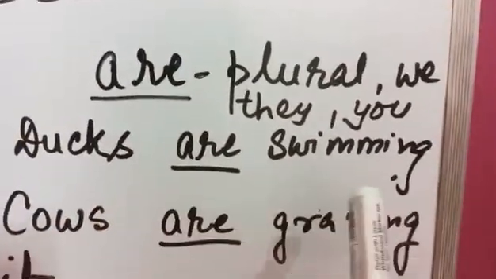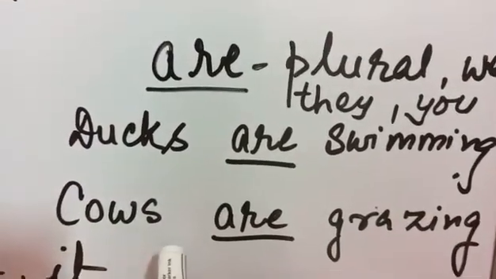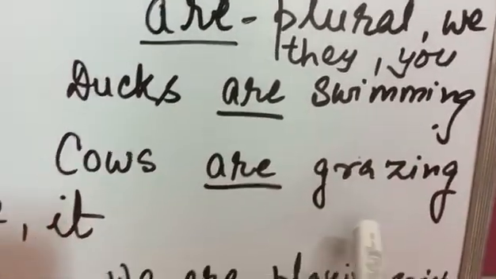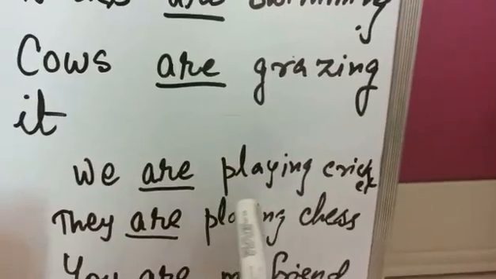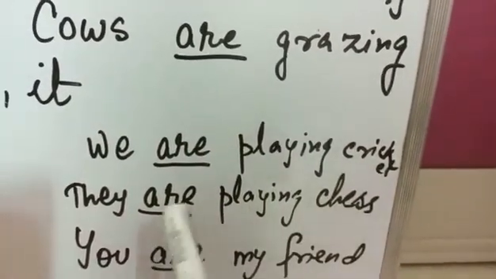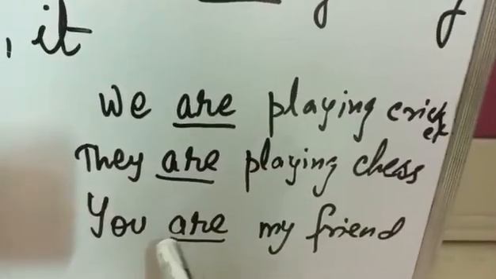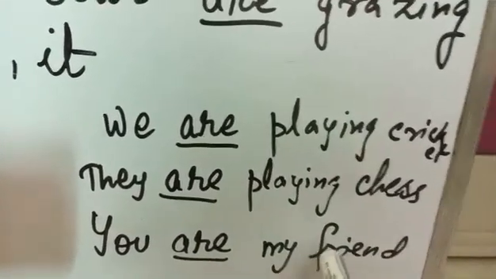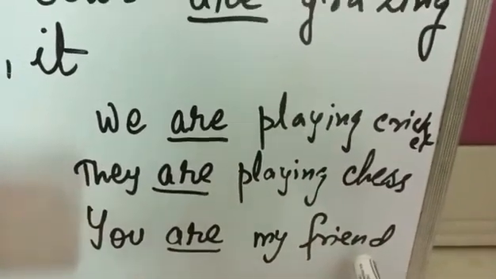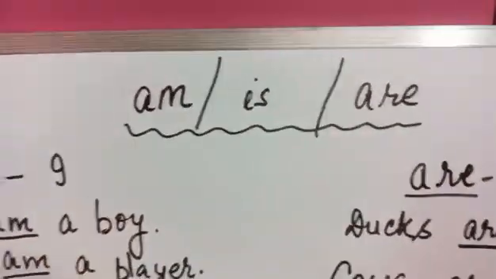Ducks are swimming. Cows are grazing. We are playing cricket. They are playing chess. You are my friend. Understood where we can use am, is or are?